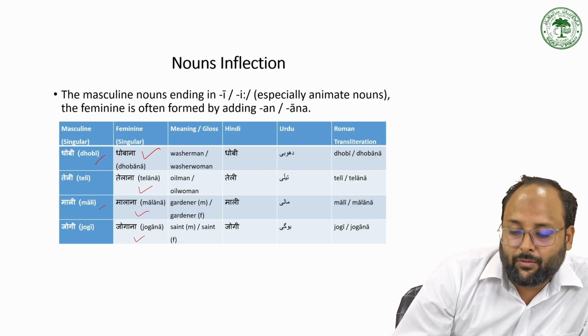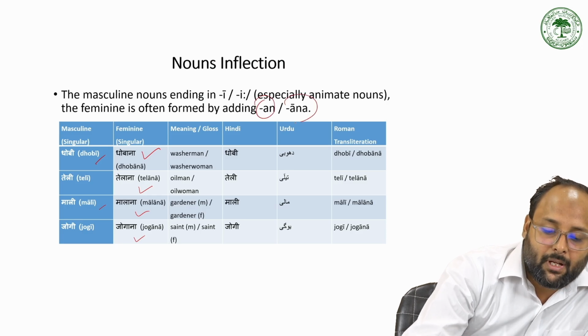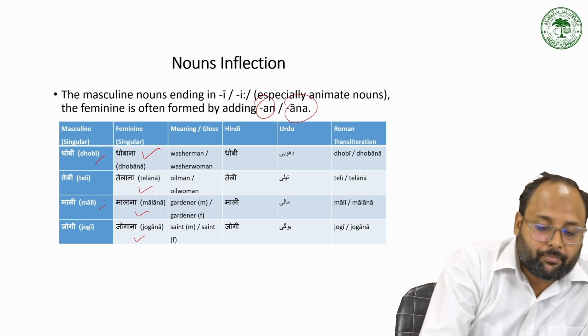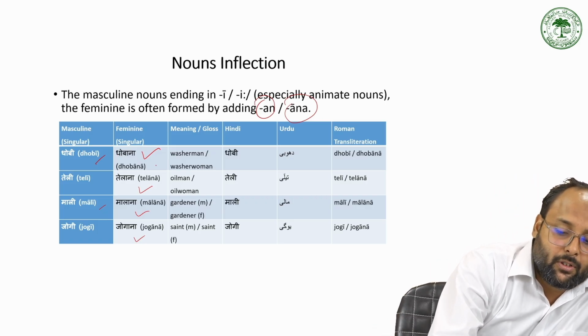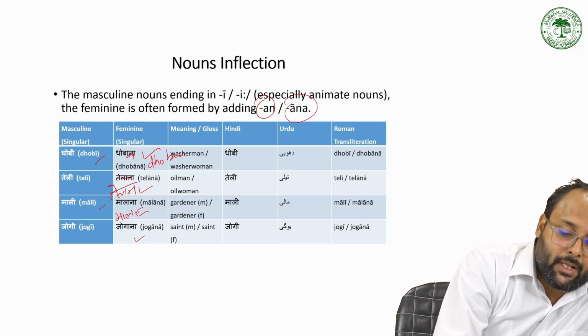So here we use sometimes an and sometimes ani. So dhobi becomes dhoban. It is not dhobani, it is dhoban. Teli becomes telan, mali becomes malan, and jogi becomes jogan.